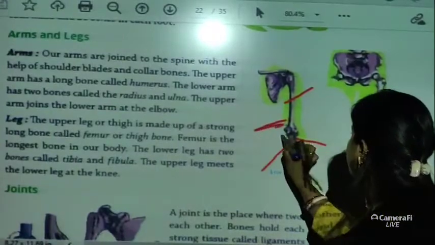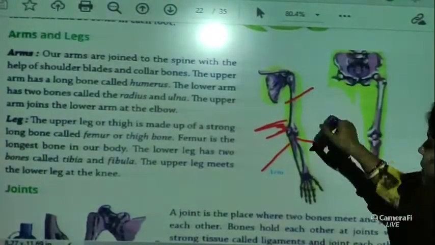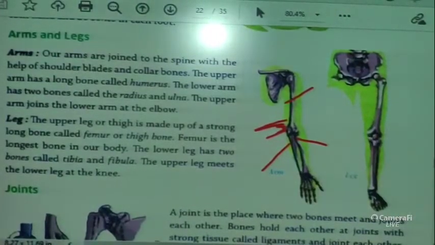So this is the joint. Okay, this one is joined, this one is joined, right? This is the joint of the upper arm and the lower arm.